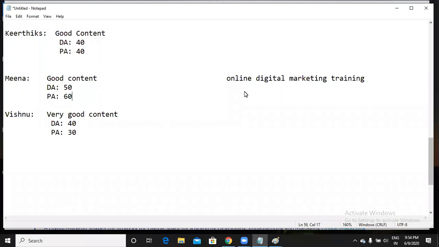What does it mean? If a website has a good domain and page authority, it means the website has a good age, it is having some good traffic, and it has quality backlinks as well. So now Meena has everything good. That is the reason Google will show her website on top.